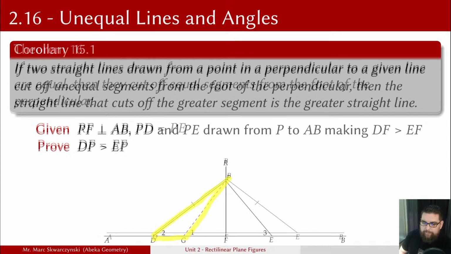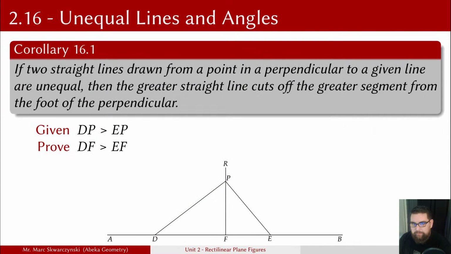Corollary 16.1. Well, it's the converse of Corollary 15.1. So we prove this through indirect method. I'm actually going to go through this because this can be a bit more of an interesting proof. So we're to suppose that DF equals EF for part A. You'll notice I have two parts here. So for part A, let's assume they're equal. Then DP is equal to EP by the fact that if two straight lines drawn from a foot and perpendicular to a given line cut off equal segments from the foot of the perpendicular, then they are equal. However, this contradicts the given fact that DP is greater than EP, therefore this supposition is false.